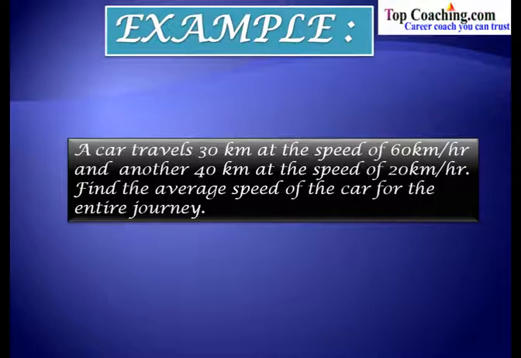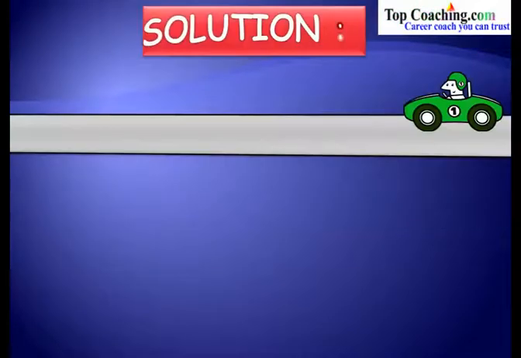So, in this problem, we have been given that a car travels 30 kilometers at a speed of 60 kilometers per hour and it travels the other 40 kilometers at the speed of 20 kilometers per hour. Here the speed has reduced from 60 to 20. We have to find out the average speed of the car for the entire journey. Now how to do that? Let's first try to analyze the situation.